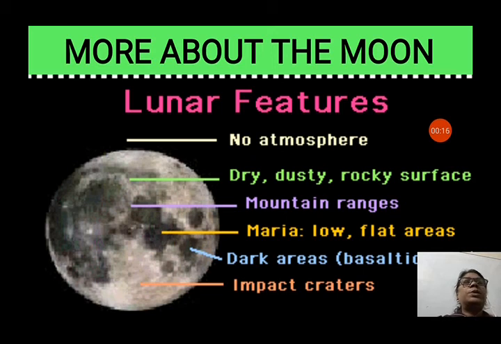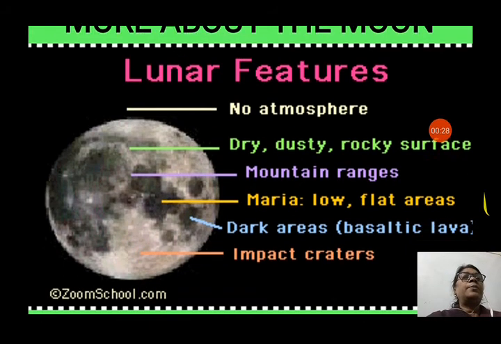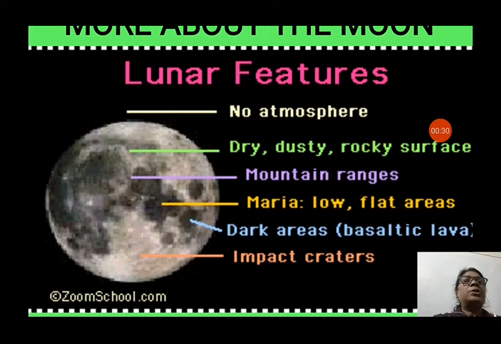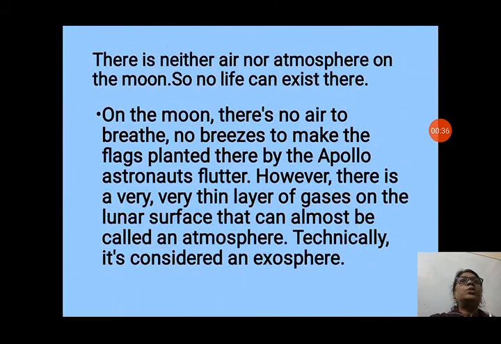No atmosphere is there, no air and water. A dry, dusty, rocky surface is there. It contains mountain ranges. Low flat areas are known as Maria, dark areas of basaltic lava, and impact craters. Now, so many craters are there on the moon, as we have seen in the earlier class. So let us see more about the moon's surface.